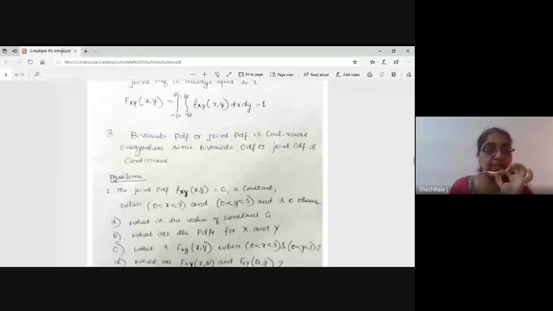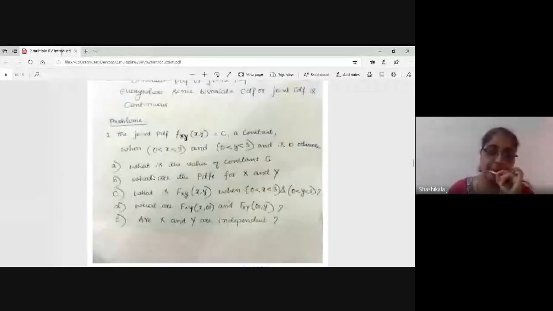Next we will solve the problems. This is only integration, but problems are easy once you remember the formula, that is, once you understand it. So now please write down the problem.